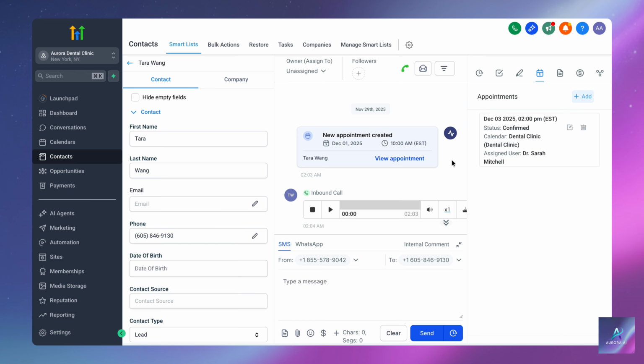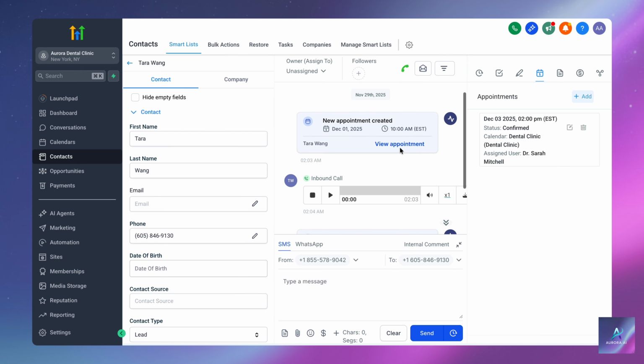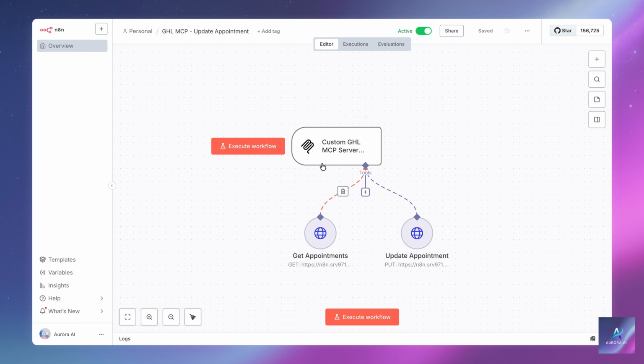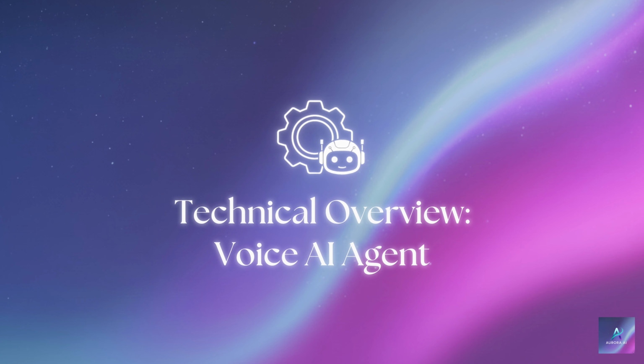Take care. As you saw, the agent flawlessly retrieved the existing appointment, understood the modification request, and updated the calendar in HighLevel, all through natural conversation. This entire process worked because, in the background, our custom MCP workflow in N8N was handling all the necessary API calls to HighLevel. This level of seamless appointment handling wasn't possible with native voice AI, but now we've made it work. Here's the technical breakdown of exactly how we built this solution.